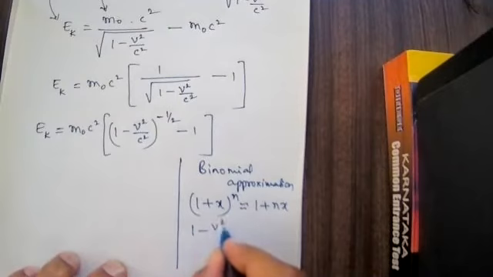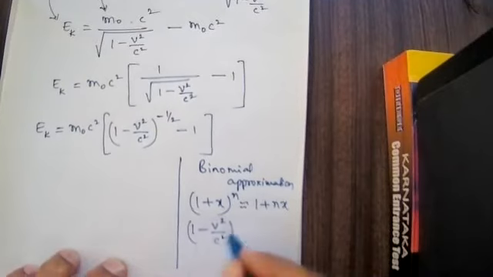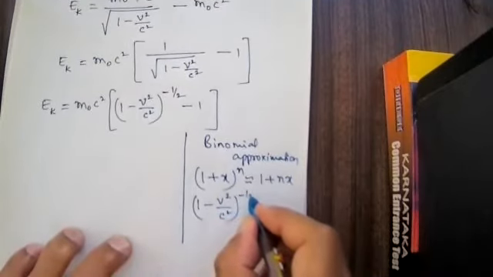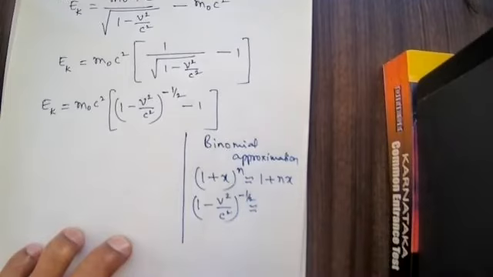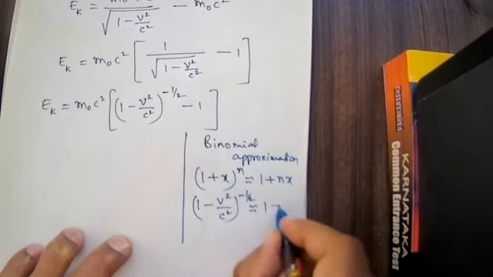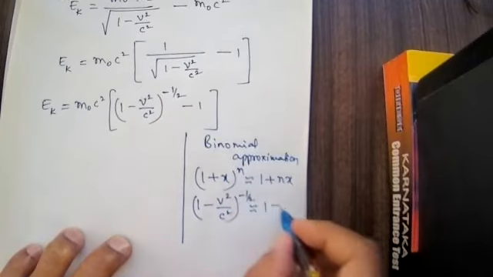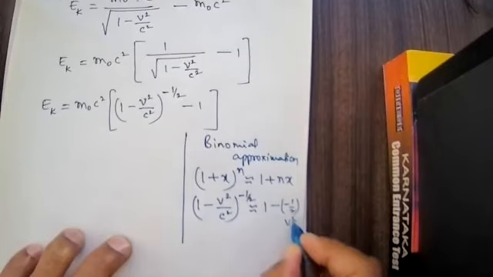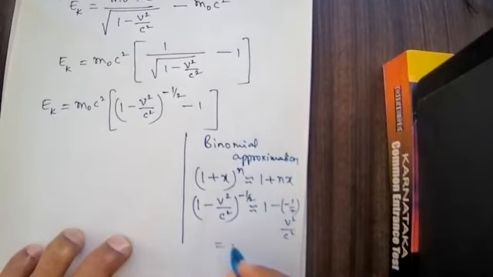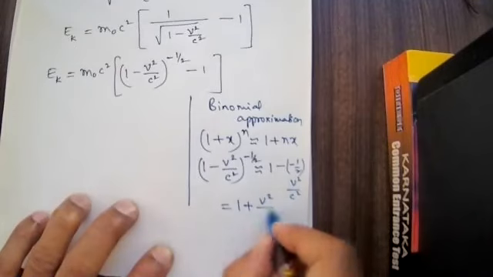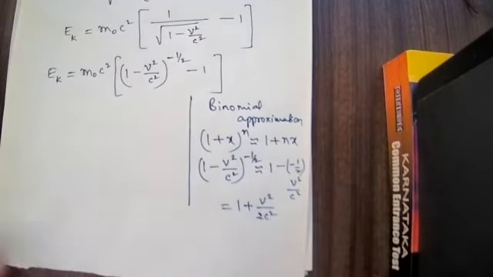So 1 minus v square by c square raised to the power minus half is approximately 1 plus v square divided by 2c square.